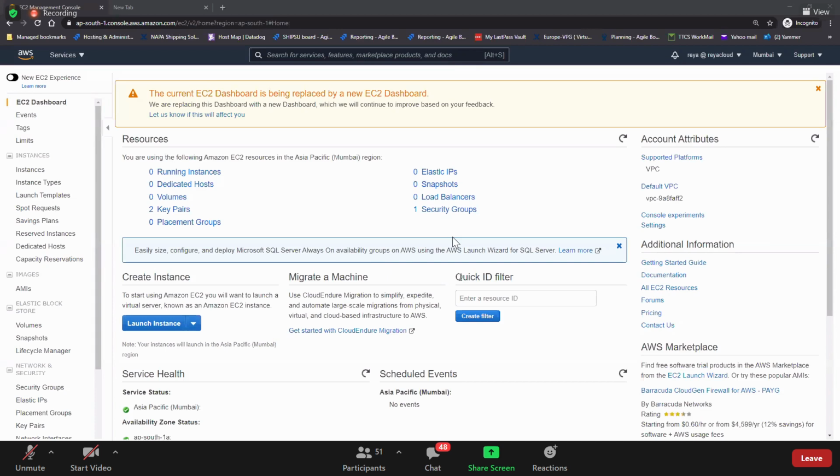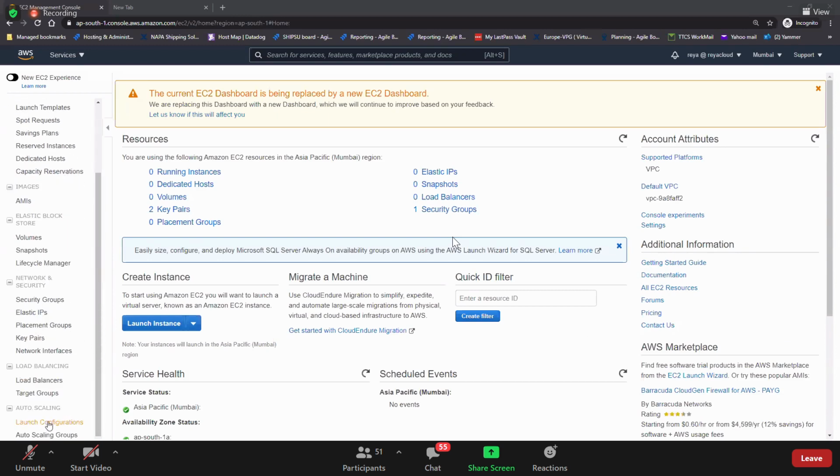Okay, so guys, do you remember this auto scaling? What are the three we have? Do you remember minimum, maximum, and desired capacity? Everyone, minimum, maximum, desired capacity, right? And then do you remember launch configurations?